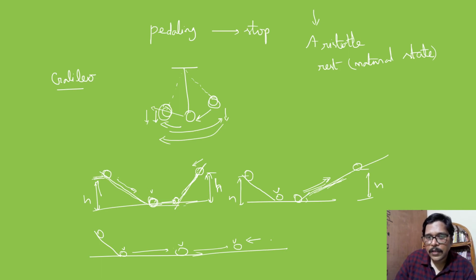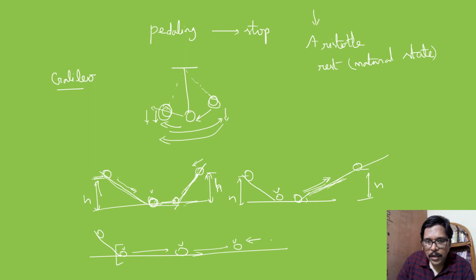He said that there need not be an external force acting on an object. Even in the absence of external force, as we have seen here, once this object has reached the ground, there is no external force acting on it, and this marble keeps on moving with the same velocity even though there is no force acting on it.